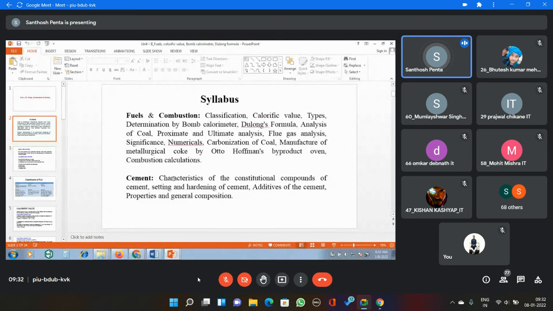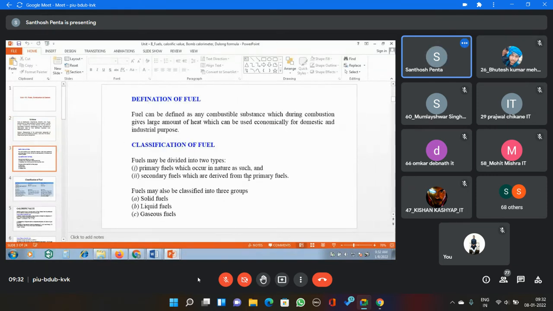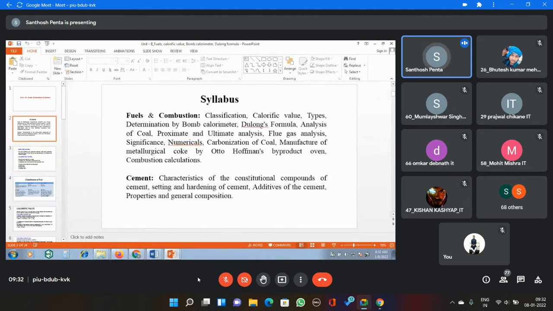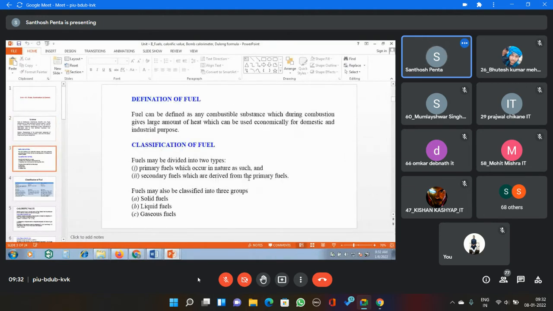Then after that, cement is there. Characteristics of the constituent compounds of cement. What are the properties of cement? That is setting and hardening. Then some of the additives of cement are there. So this is about the second unit, fuels and combustion.